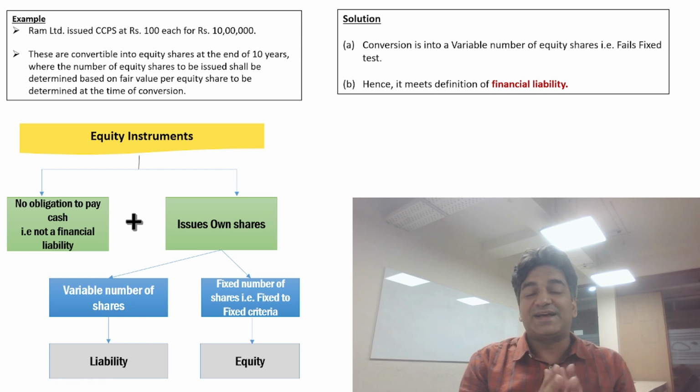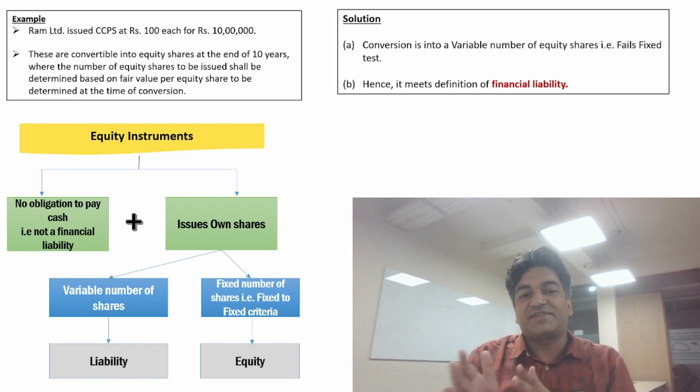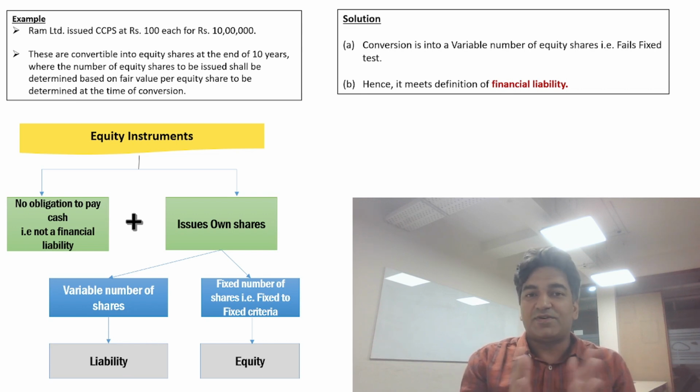So friends, I hope the classification between equity and liability is clear, and the concept of CCPS, compulsorily convertible preference shares, is also clear. That's all for this session.